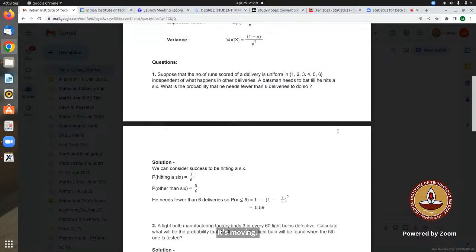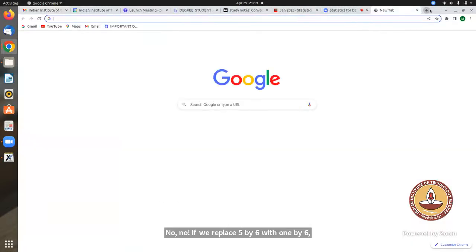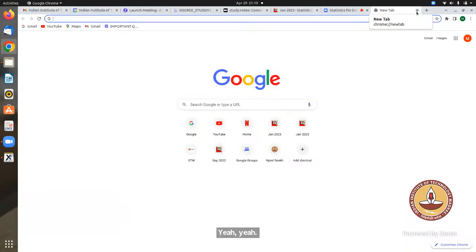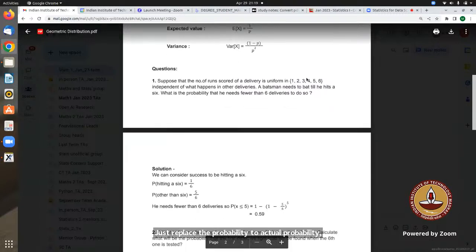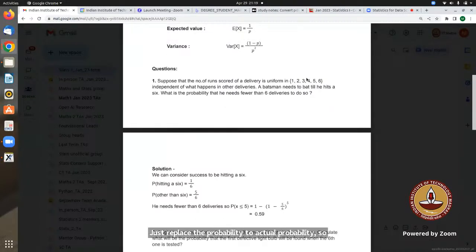If we replace 5 by 6 with 1 by 6, the answer comes out to be 0.598. No, if we replace 5 by 6 with 1 by 6, we get the correct answer, right? Just replace the probability with the actual probability. So here we are taking the probability of failure instead of the probability of success.